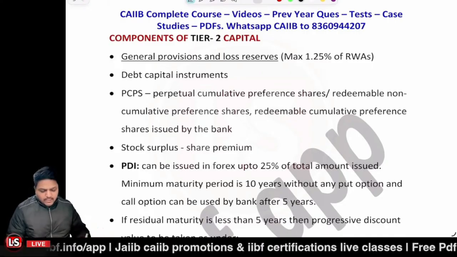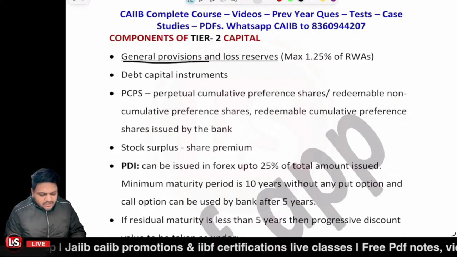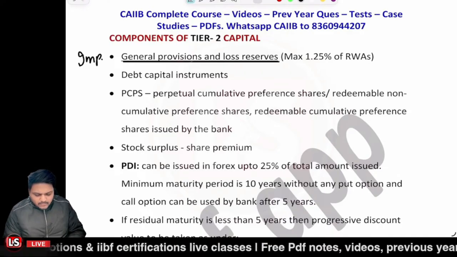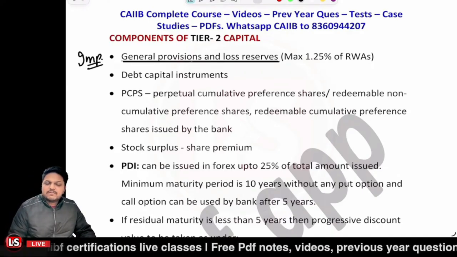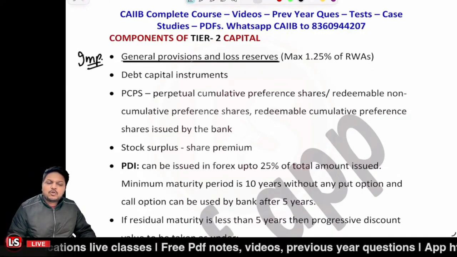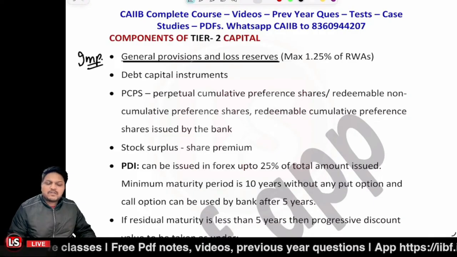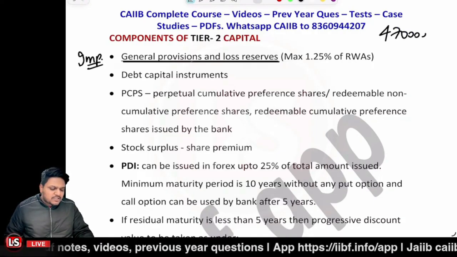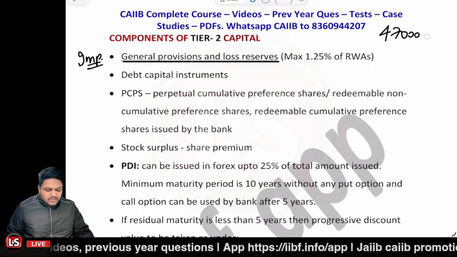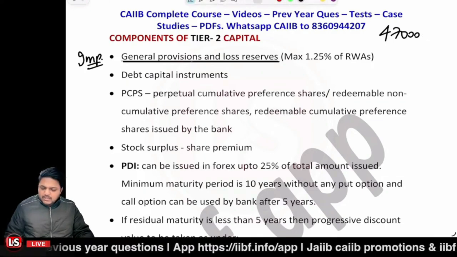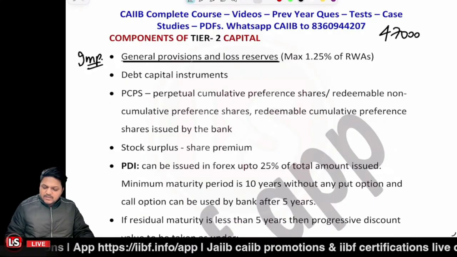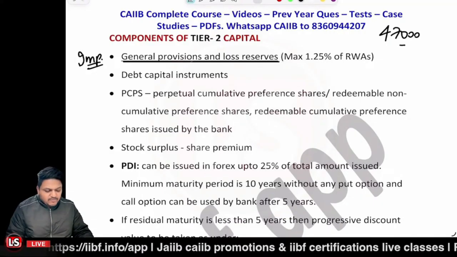So first of all, it's related to general provisions and loss reserves. Very much important. General provisions and loss reserves, if there are any, are restricted to 1.25% of the risk-weighted assets. So if you have 47,000 of the total risk-weighted assets, in that scenario it will be 1.25% of it, so it will be 587.5 only.